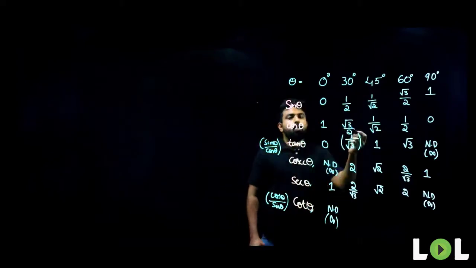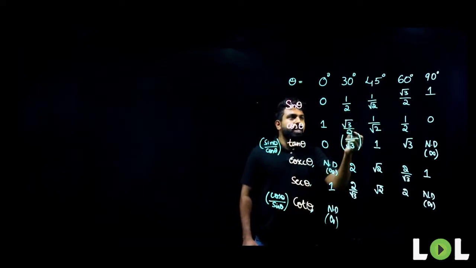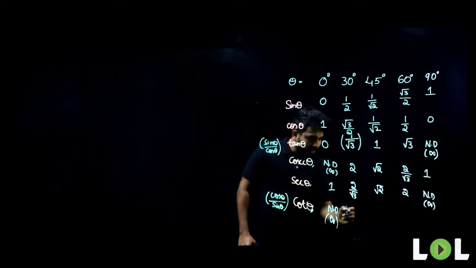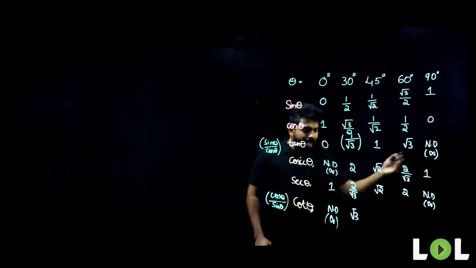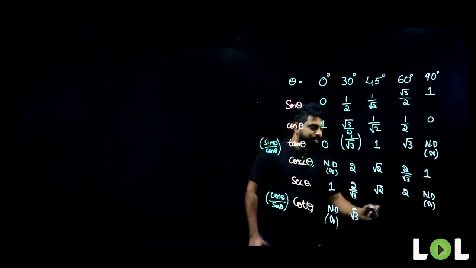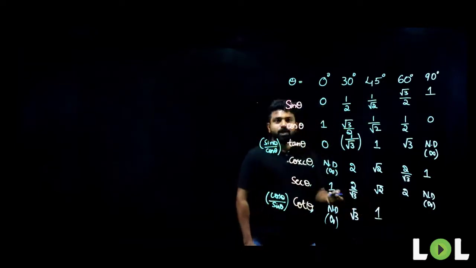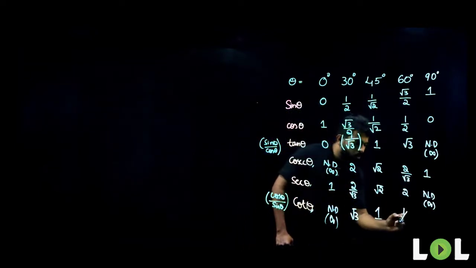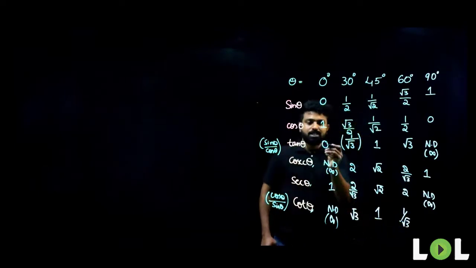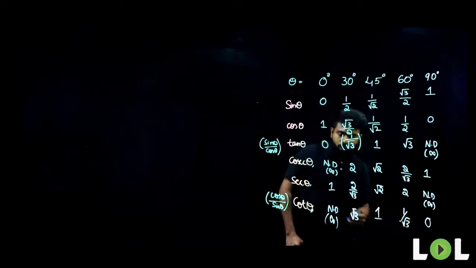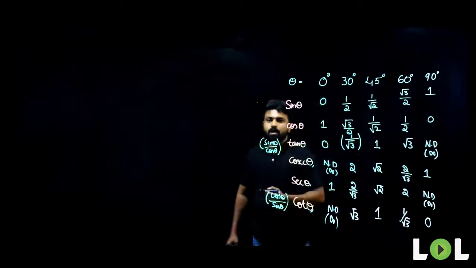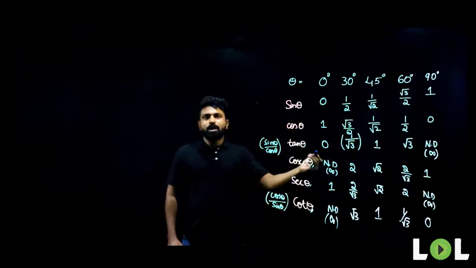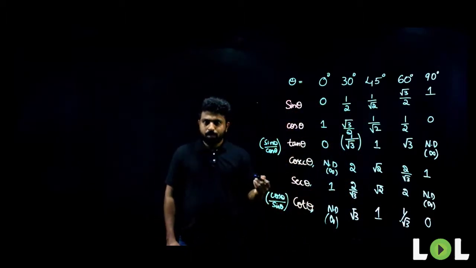Same way, what is root 3 by 2 divided by 1 by 2? That's nothing but root 3. You see the values of tan here, you write it in the opposite direction. From the reverse order, you will get the same value, 1 by root 3. And what is tan 0? 0. So, cot 90 will be 0. Am I clear, people? Have you understood how to write this table?